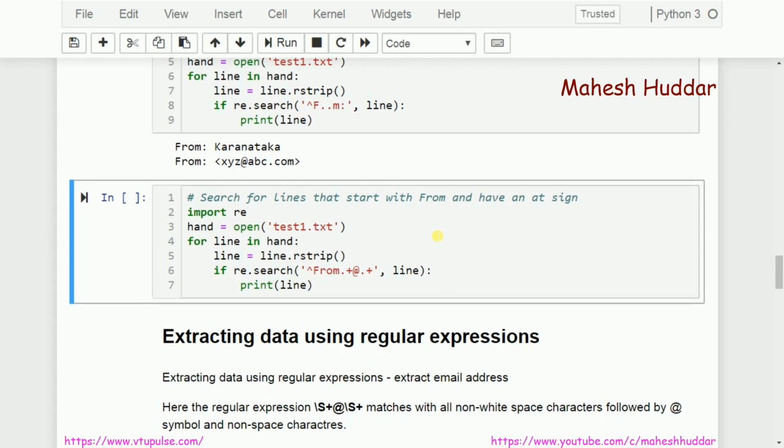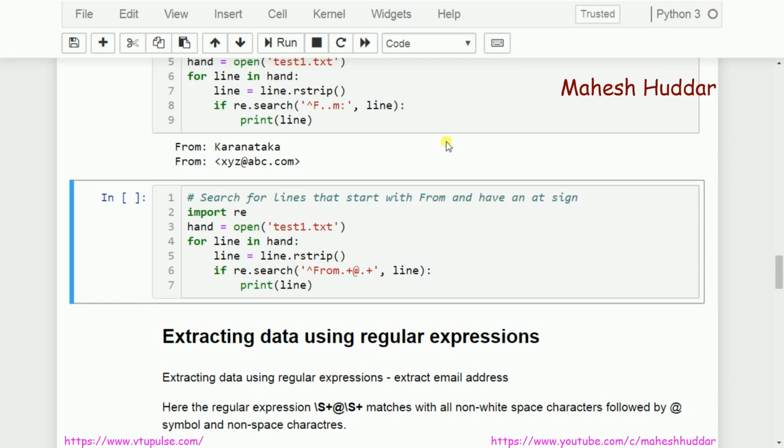The first requirement is that the pattern should be matched at the beginning of the string. The second is that it should have from, and there must be an at symbol or at sign in that particular string or line.